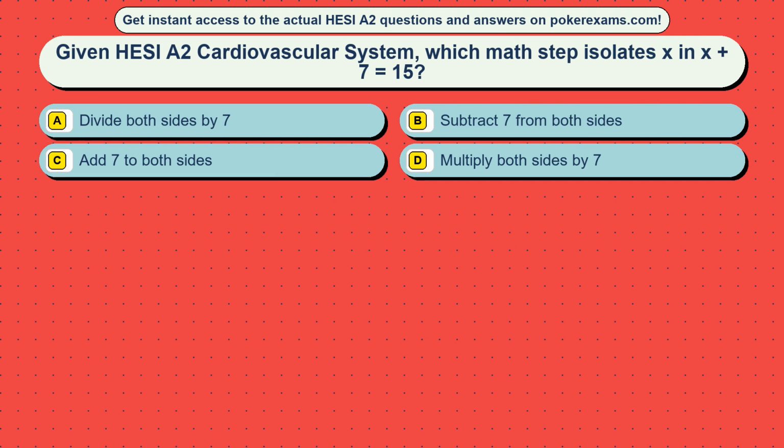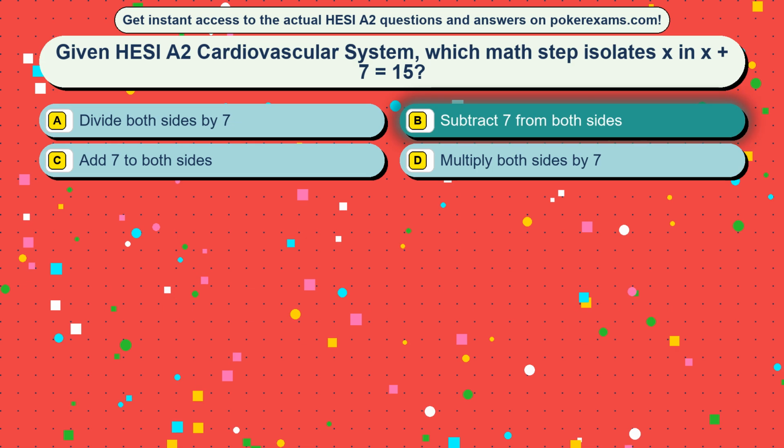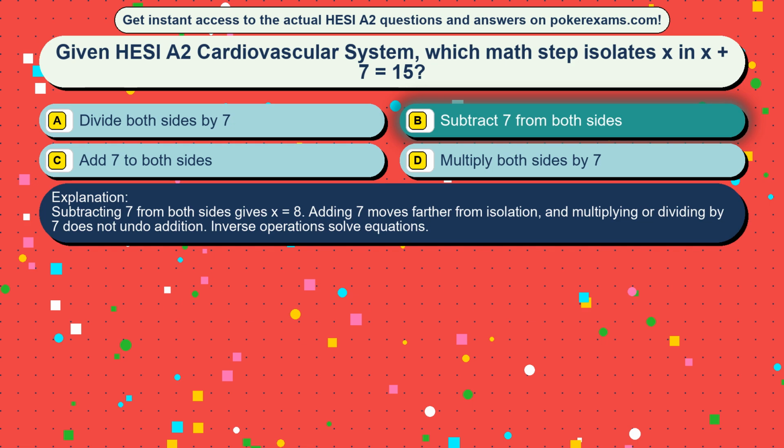Question 8. Given HESI A2 cardiovascular system, which math step isolates x in x plus 7 equals 15? Option A, divide both sides by 7. Option B, subtract 7 from both sides. Option C, add 7 to both sides. Option D, multiply both sides by 7. The correct answer is option B, subtract 7 from both sides. Subtracting 7 from both sides gives x equals 8. Adding 7 moves farther from isolation, and multiplying or dividing by 7 does not undo addition. Inverse operations solve equations.